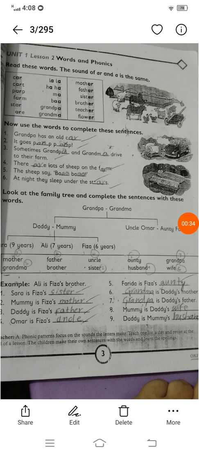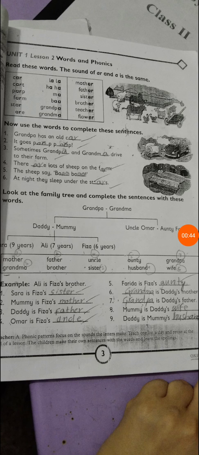So here you can check out, there are some words like car, cart, part, farm, star, la la, ha ha, ma, ba, grandpa, grandma, mother, father, sister, brother, teacher, flower. So here you can check out the sound.